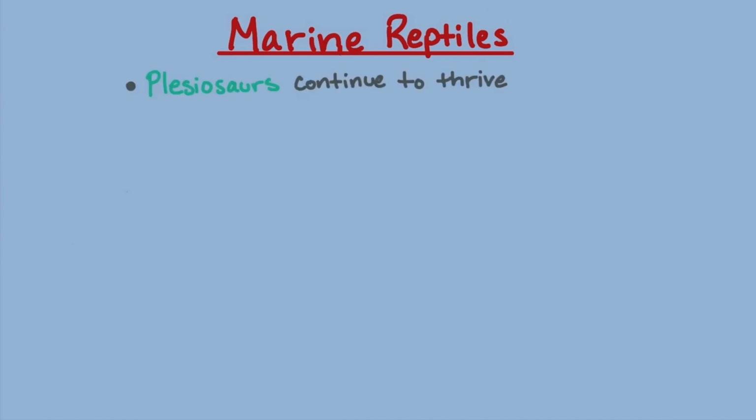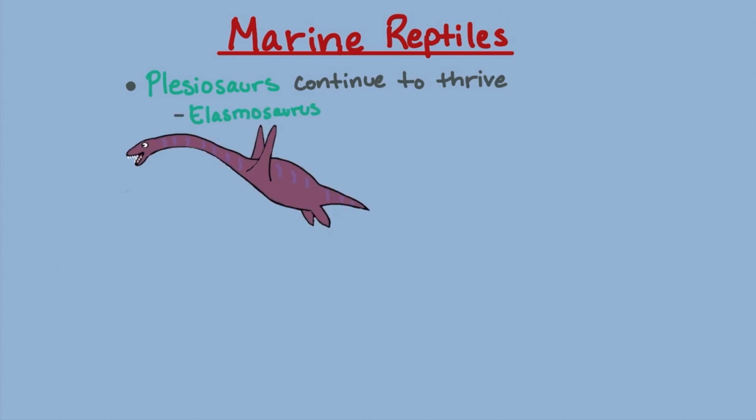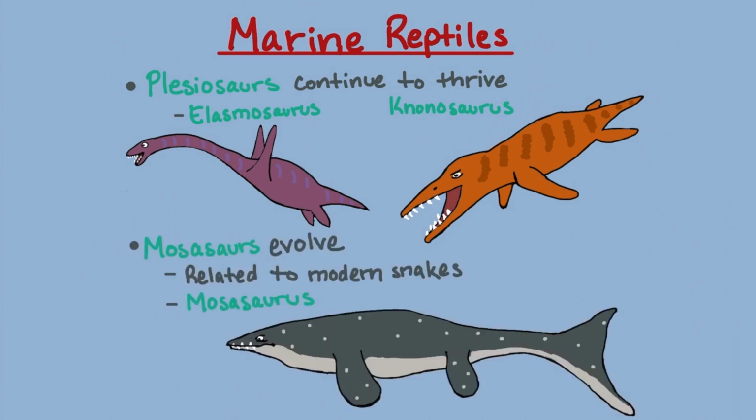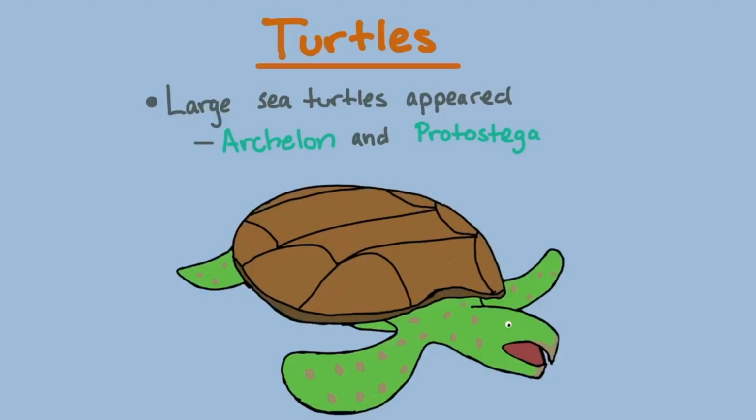There were plesiosaurs with examples such as Elasmosaurus and Kronosaurus, both at 30 feet long. There were also the mosasaurs, which are related to modern snakes and monitor lizards. An example was Mosasaurus, which was a marine reptile that reached up to 49 feet. There were also large sea turtles during this time, such as Protostega and Archelon.